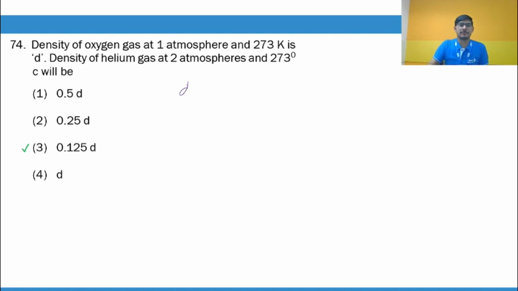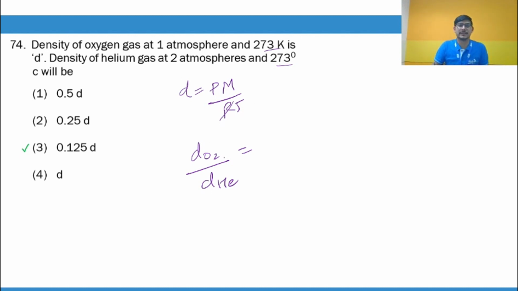Density, guys, it depends upon PM by RT. So now we can check the density of oxygen gas by the density of helium gas. Molar masses are different. R is constant, 273 Kelvin and 273 degrees Celsius. Okay. So basically, this will be twice of this, right? Because 273 Kelvin plus 273, okay, factor.